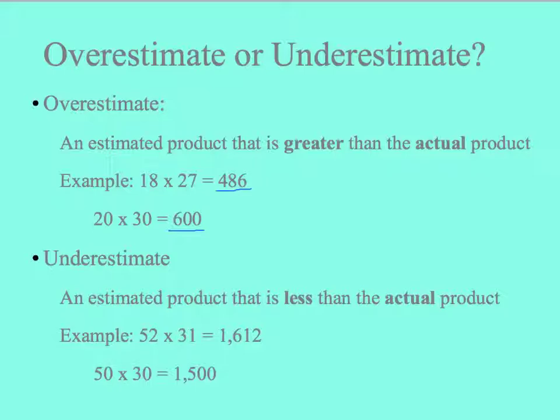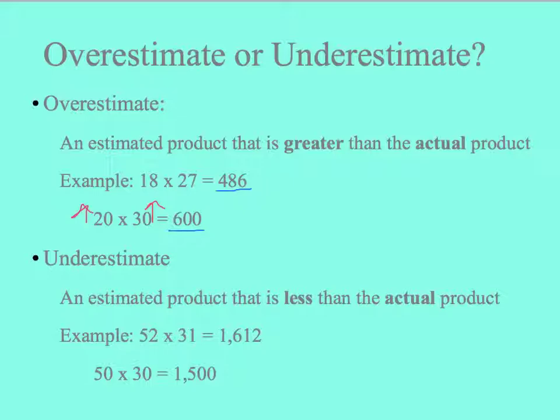And I also want you to take note of how my numbers change here. 18, when we rounded it to 20, it got larger. And 27, when we rounded it to 30, also got larger. Because both of these numbers went up in value, my estimate is going to be an overestimate.